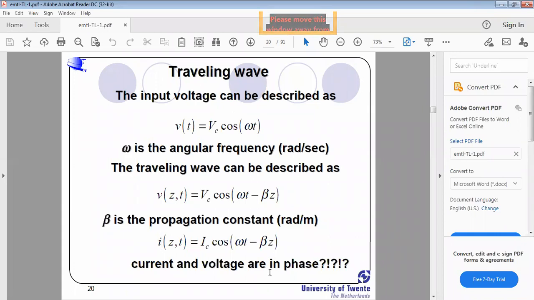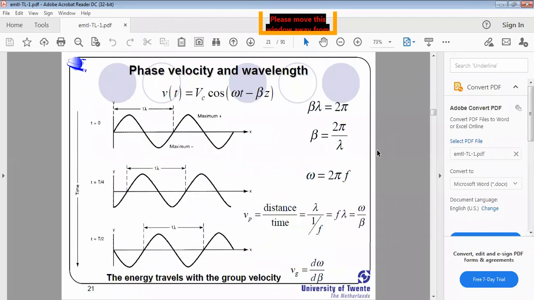When the wave propagates from one location to another, it also has some direction, right? That direction is z, and similarly the current has the same direction and the same phase with respect to voltage. i(z, t) equals Ic cos(omega t minus beta z). That is the representation. Both current and voltage are in the same phase, and there is no phase difference, right?